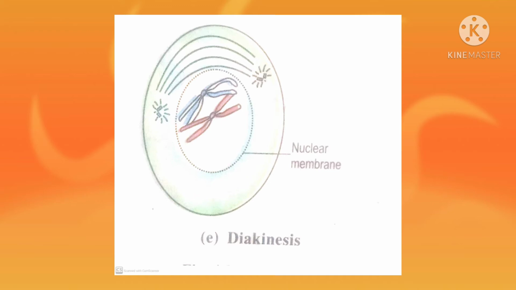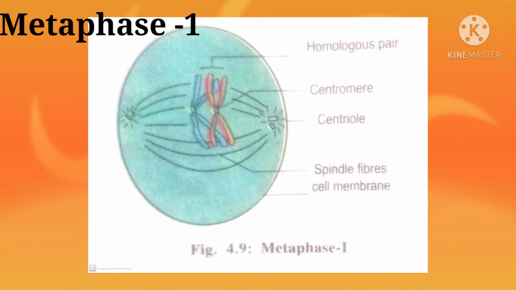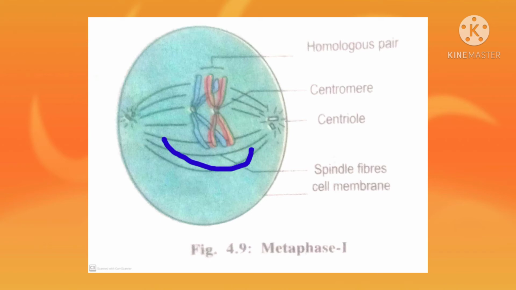Now next, metaphase first. The spindle formation is completed and the bivalents move and arrange themselves at the equatorial plane in metaphase first. Chromosomal fibers extend from the poles to the centromere of the corresponding homologs. You can see in the figure that all the homologs are arranged in the equatorial plane.